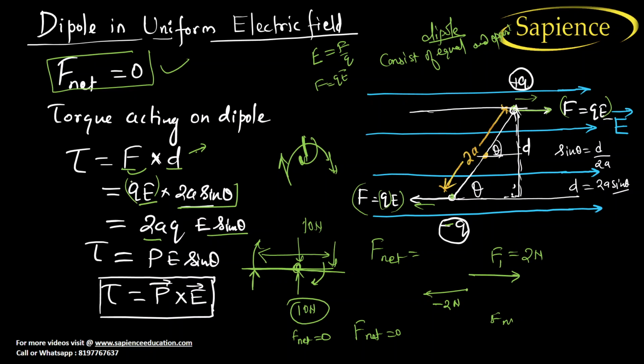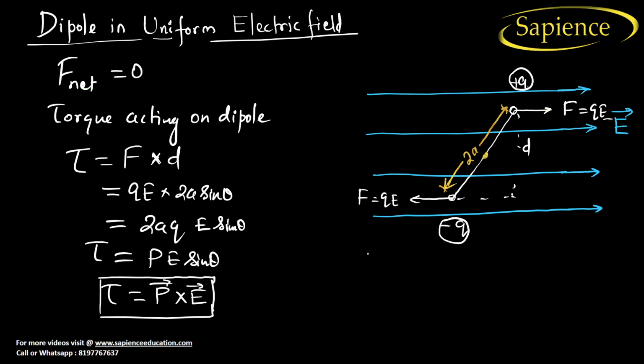Dipole moment. What is 2AQ? 2 into A into Q is the dipole moment P. That is your dipole moment. So in place of 2AQ, we can put P, that is the dipole moment, in electric field E into sin theta.